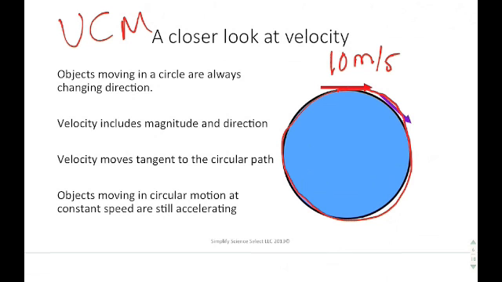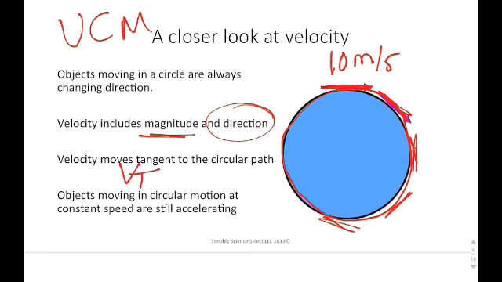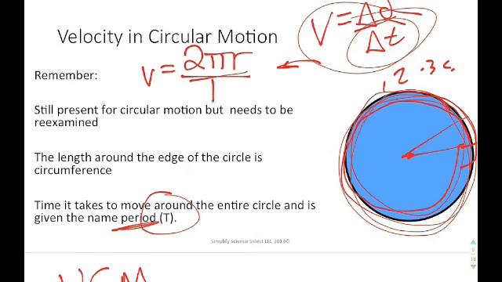But even if the speed is always constant, the velocity is always different, because remember, velocity includes both magnitude and direction. If you look at any given point, the direction of the velocity is changing as you make your way around the circular path. Velocity is referenced as v_t. So if we go back up to our formula, it really is v with a little subscript t.